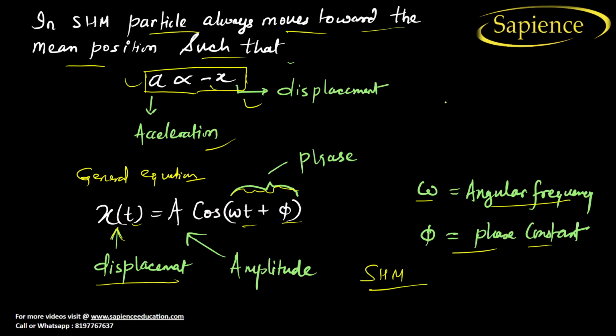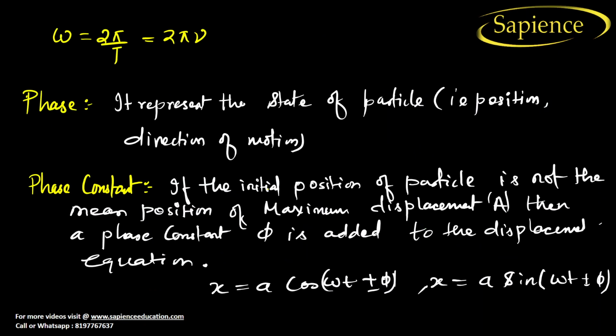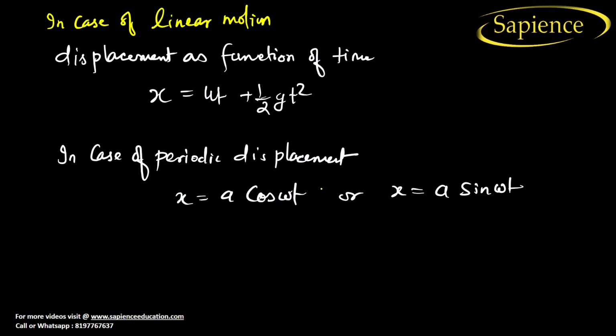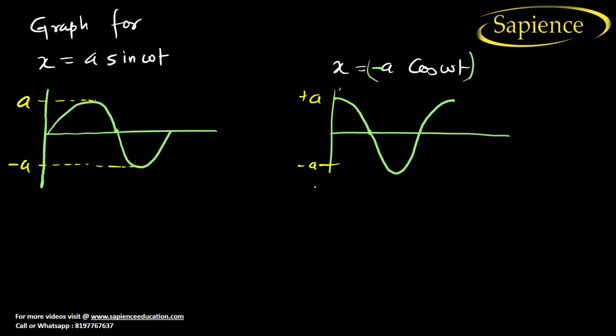So for S.H.M, the formula is A sin ωt or cos. We can use sine as well as cos. Why are we using sine or cos? Because it is to and fro motion. When we see the graph of the sine and cos wave, see here, an object is going upside, and after a certain time it is coming back.